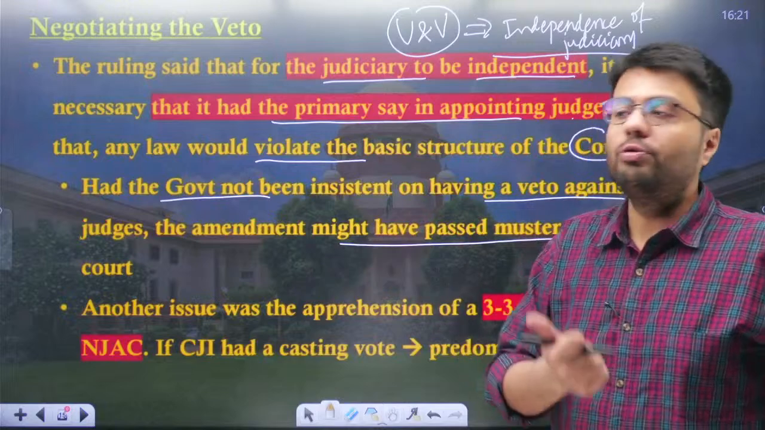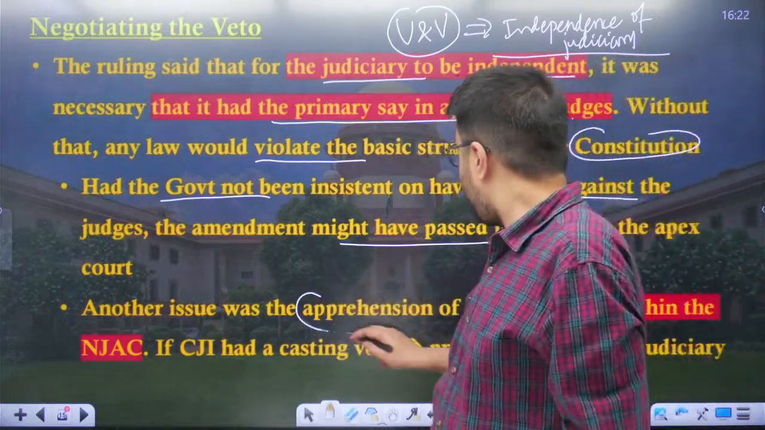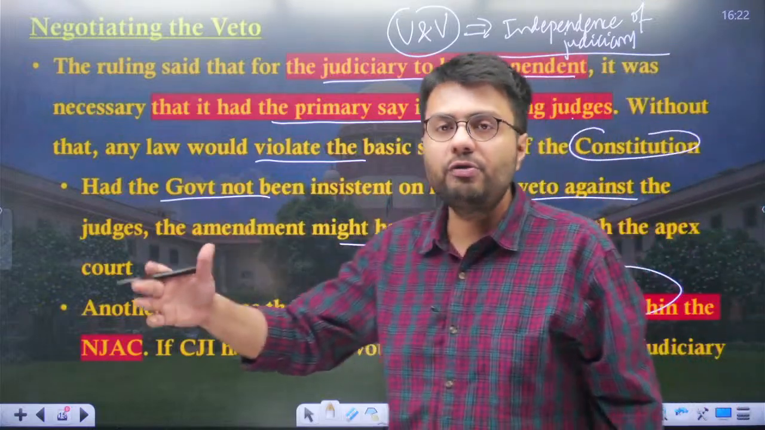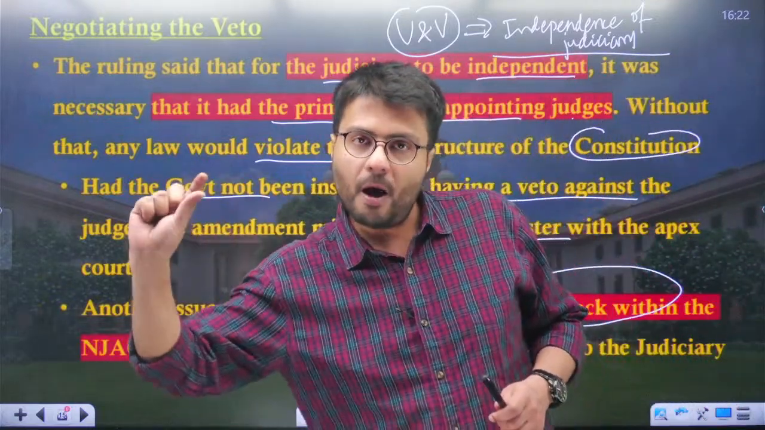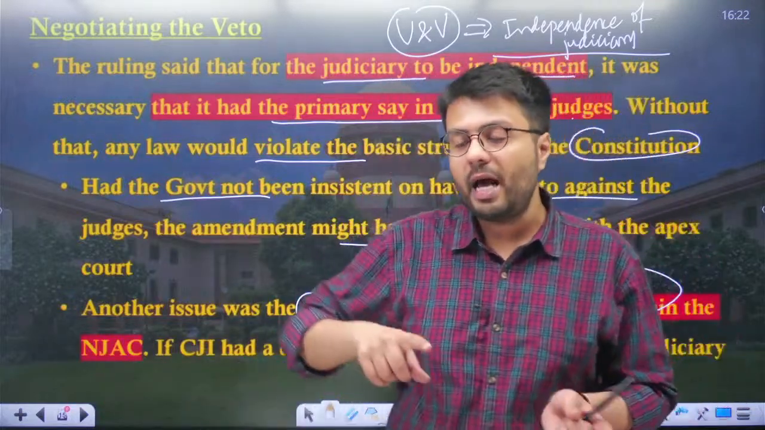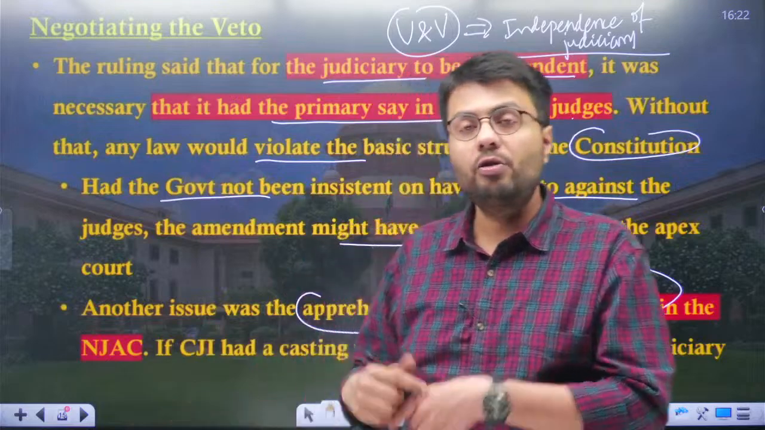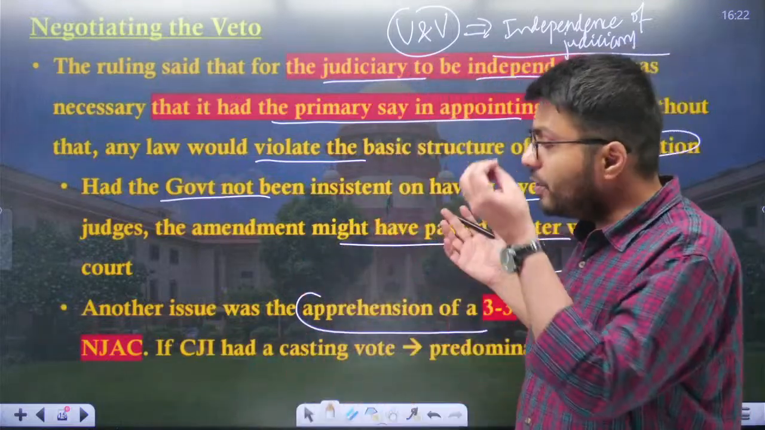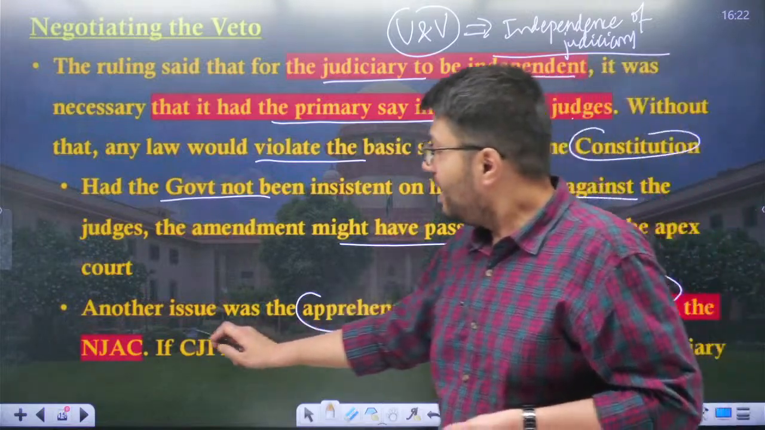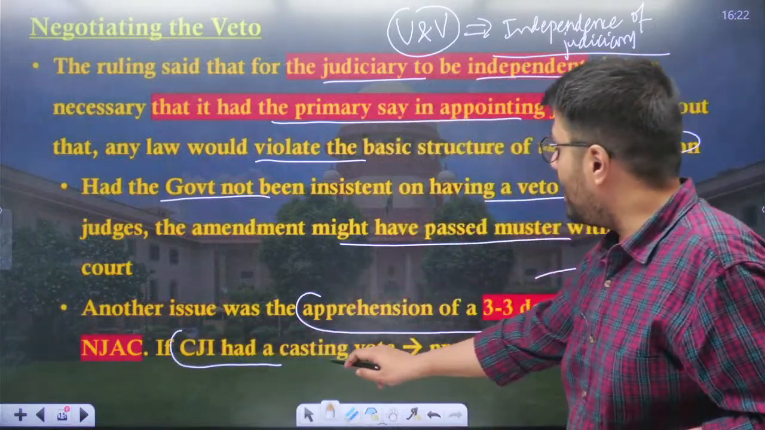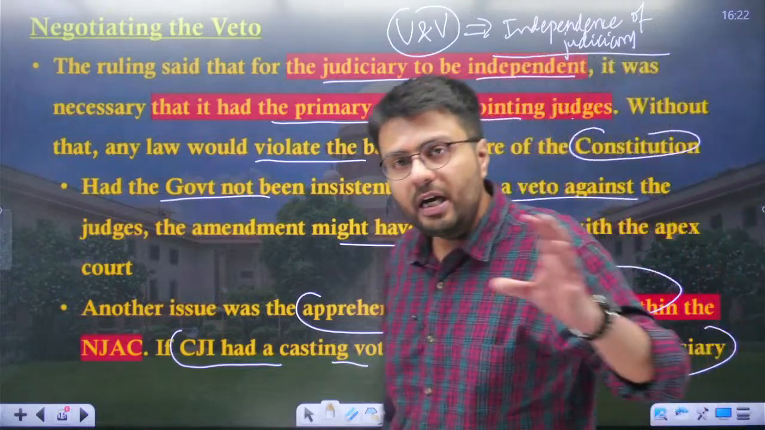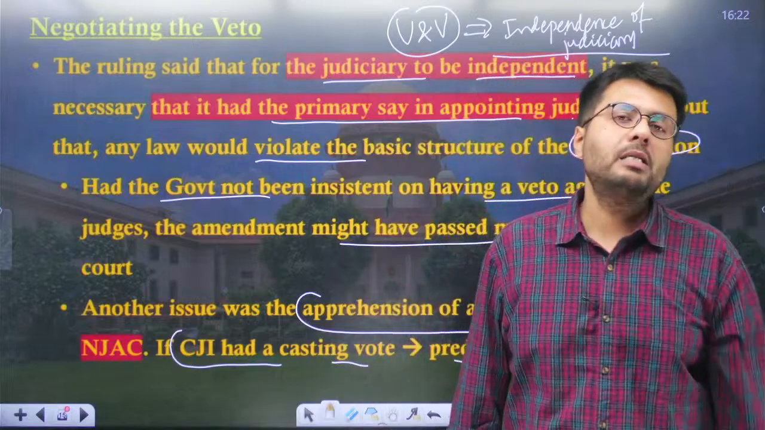That in case a veto would not have been placed, the judiciary would have actually said that this law was constitutional. Also, another issue was the apprehension of a 3-3 deadlock within the NJAC. What if 3 members of the judiciary were adamant on appointing a particular person as Chief Justice or as a judge of the Supreme Court, and the 3 other members were against it? So, what would happen in that case? There was no provision such as a casting vote. If the CJI had the casting vote, this would have allowed the predominance of the judiciary in cases of a deadlock, and this would have been passed in the Indian Parliament.